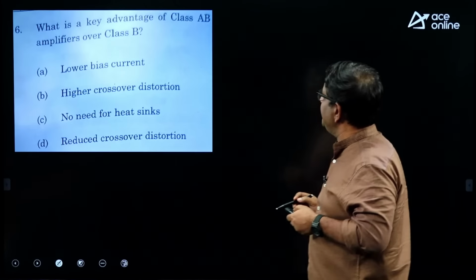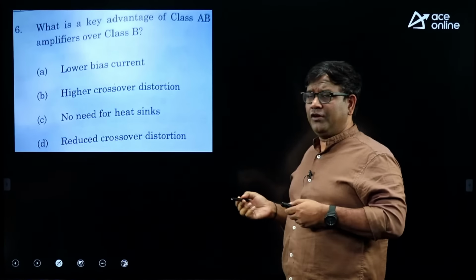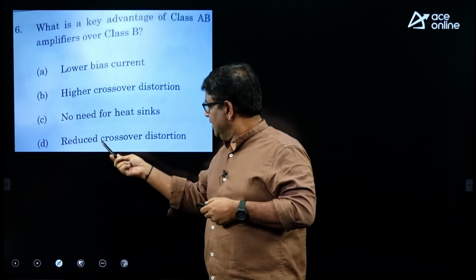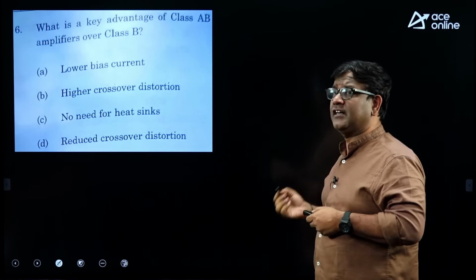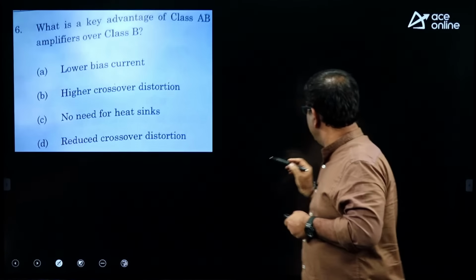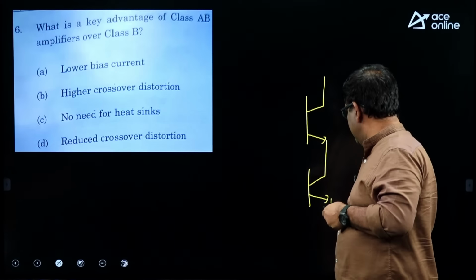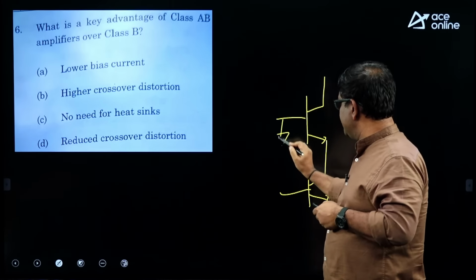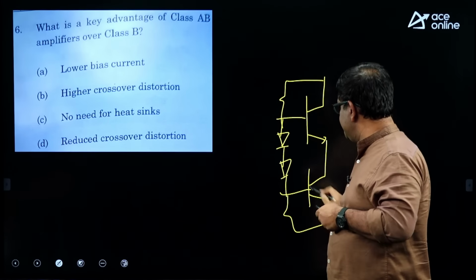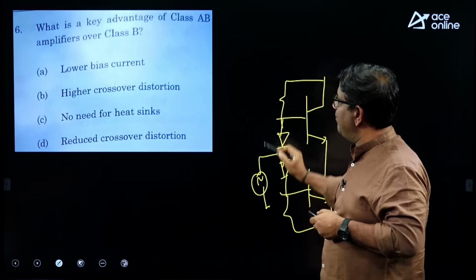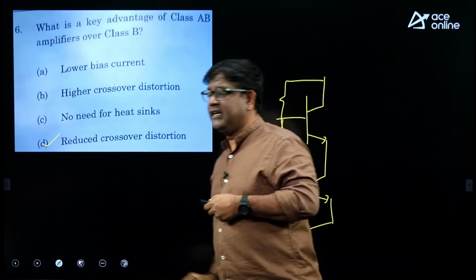What is the key advantage of class AB amplifier over class B amplifier? We know class B amplifier has a crossover distortion, meaning the distortion occurring during zero crossing. If you want to eliminate crossover distortion, they do something called the diode compensation. Once you do the diode compensation, the amplifier changes to a class AB amplifier. So, class AB amplifier reduced crossover distortion is the right option.